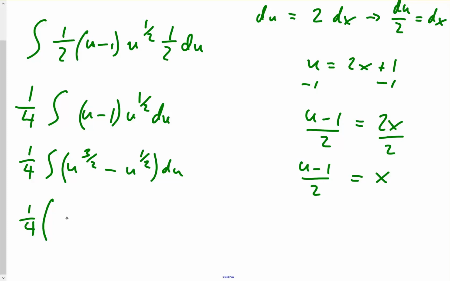Instead of dividing by 5/2, we could say times 2/5. Similar thing with the u to the 1/2. Add 1, that's like 2/2, so it becomes u to the 3/2 divided by 3/2, which is the same as multiplying by 2/3.